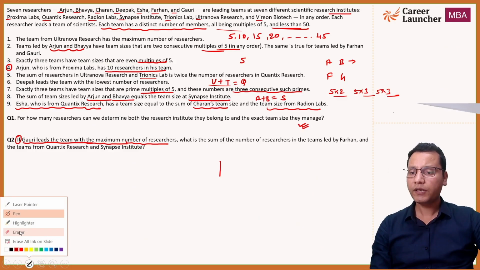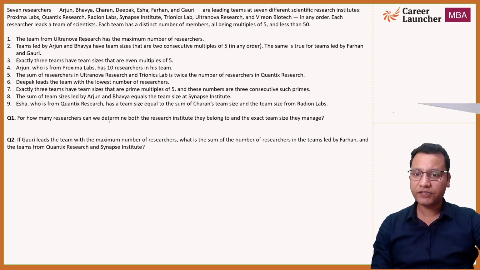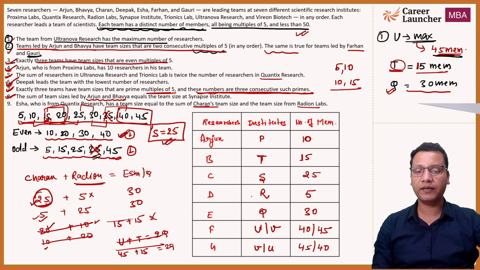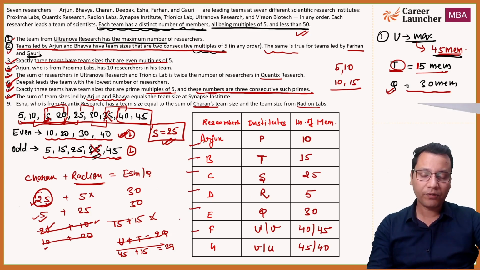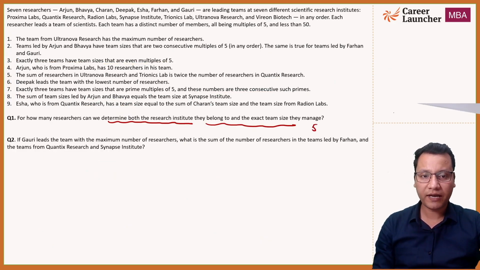Question number one says, how many researchers can we determine both the research institute they belong to and the exact number of the team size they belong to? Okay, so अभी हम लोगों ने देखा कि for A, B, C, D, and E, we can uniquely say the name of the institute that they are working and the number of members. So 1 2 3 4 5, so the answer will be 5. So answer is 5. यहाँ पे हो जाएगा 5.